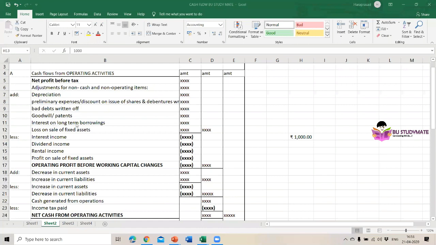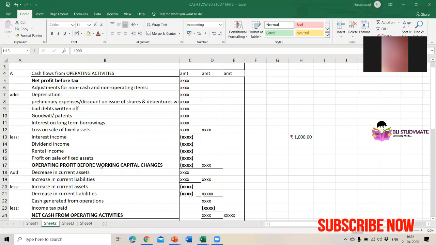Then interest on long-term borrowings, this is from the perspective of non-operating items. Then loss on sale of fixed assets, this also is only written on paper. That's all. Then the interest income, this is a non-operating item. Then dividend income, then rental income, and then profit on sale of fixed assets. Okay, these are all non-operating items.